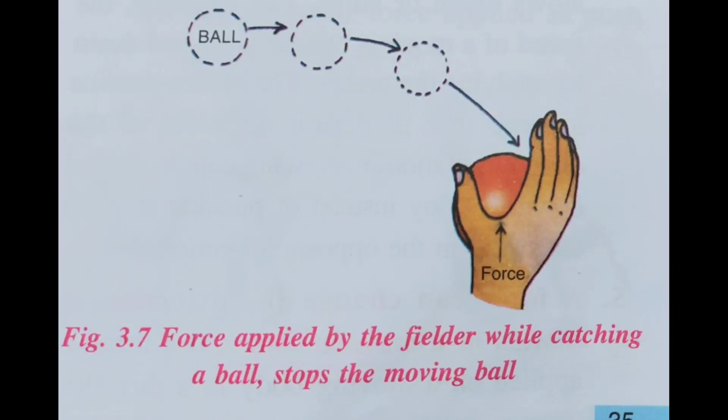What is the second point? A force can stop a moving body. Here you can see force applied by the fielder while catching a ball. Then what happens? The moving ball stops. So when a force is applied on a moving body in a direction opposite to the direction of the motion of the body, it can be made to stop. In the same way, when we apply brakes, the vehicle stops. So force can stop a moving body.